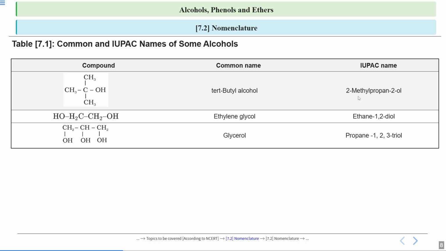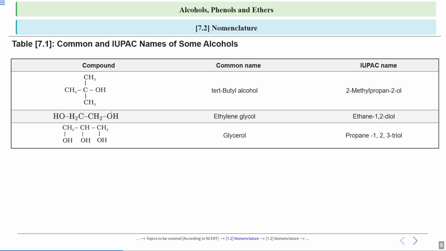So it will be 2-methyl propane 2-ol. Now look at this. See here, while writing the common name, no set of rules is followed. The name is given just like this. So the common name for this particular compound is ethylene glycol. There is no logic behind why it is ethylene glycol. It is given just like that. So if you see this compound, the common name will be ethylene glycol.